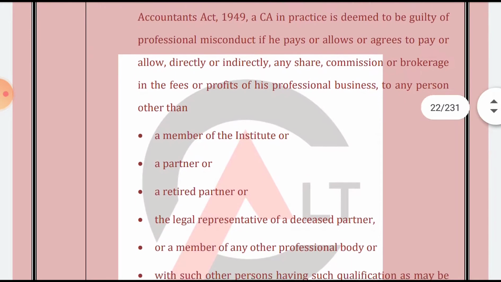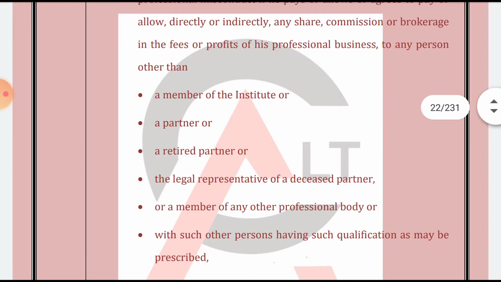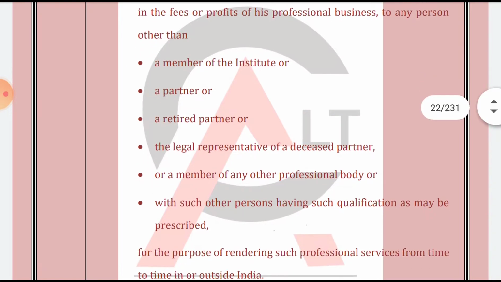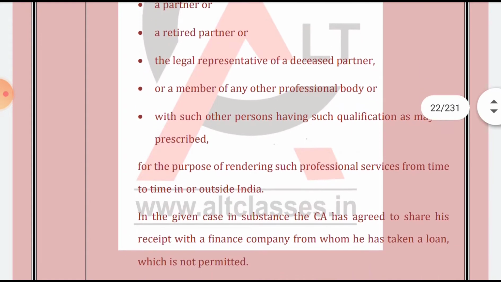There is a member of the institute, a partner, a retired partner, a legal representative of the deceased, or any member of other professional bodies or other person having such professional qualification as may be prescribed for the purpose of rendering such professional service from time to time.